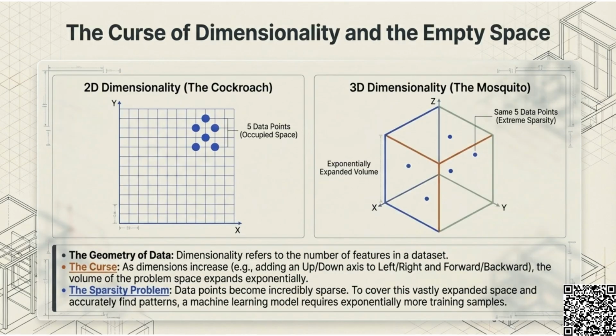The curse of dimensionality refers to the exponential expansion of problem space as features increase. As dimensions grow, data points become incredibly sparse. This sparsity means a machine learning model needs exponentially more training samples to find patterns.